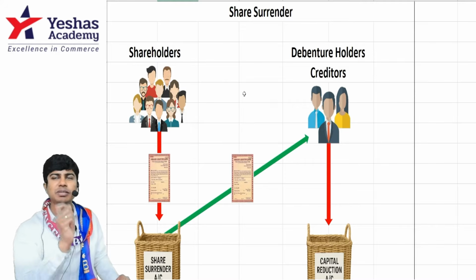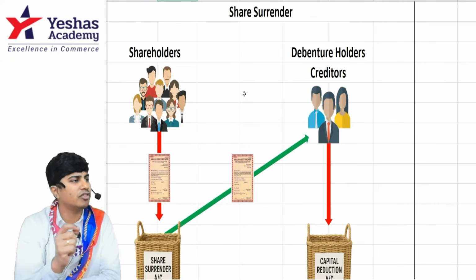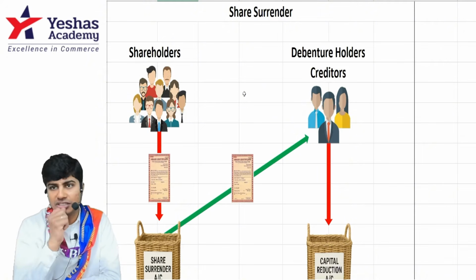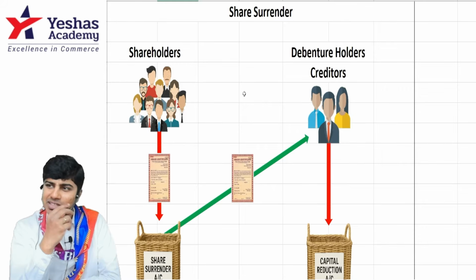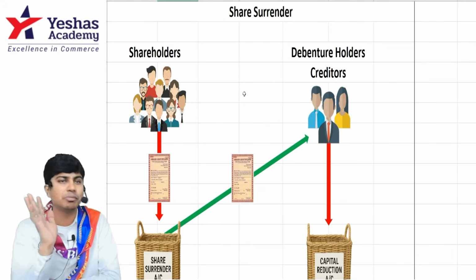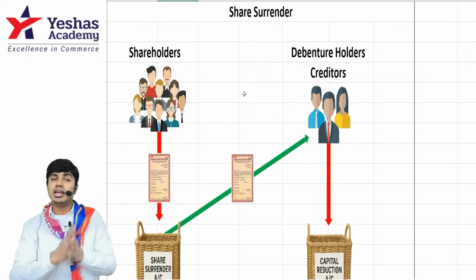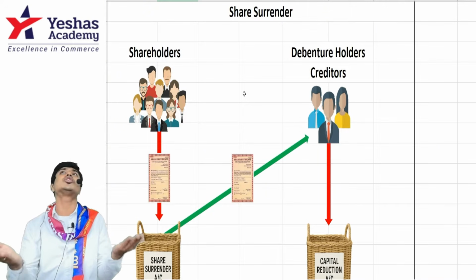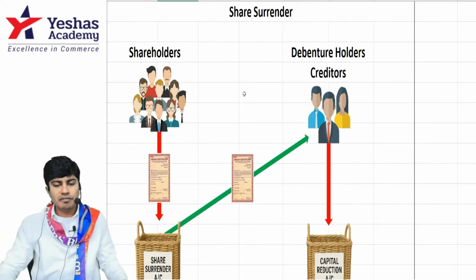Let's discuss the concept of share surrender, the most beautiful aspect of the topic of internal reconstruction. This comes towards the end, the climax of the topic. That's the reason why this is one of the most ignored or least read and most commonly skipped topics. It can very soon be part of your CA Intermediate Advanced Accounting paper sometime. Can we discuss? Very simple.